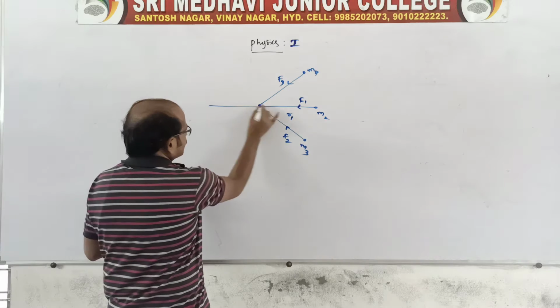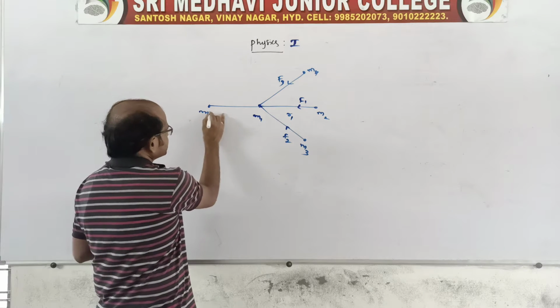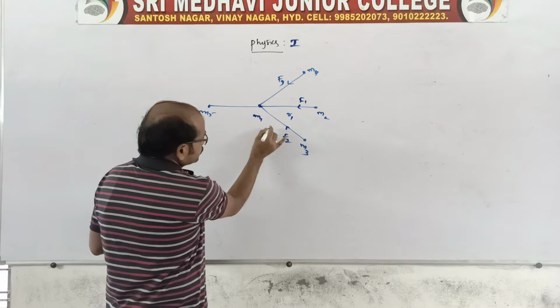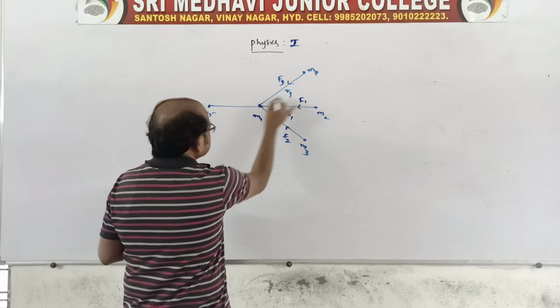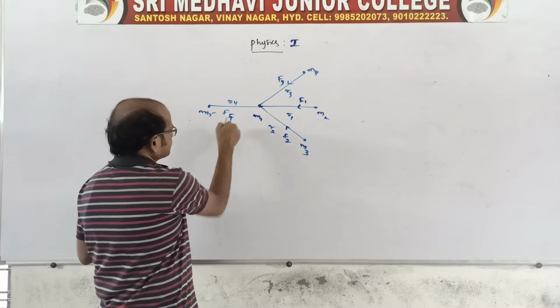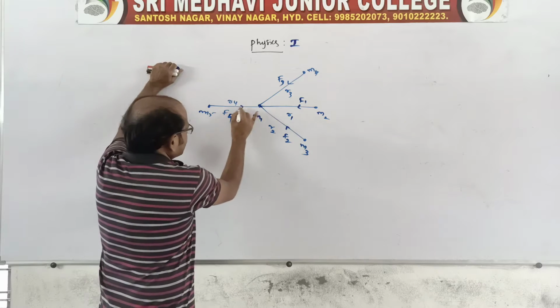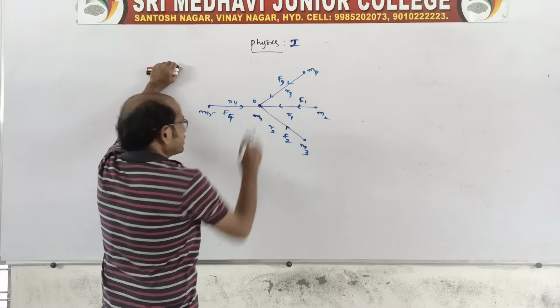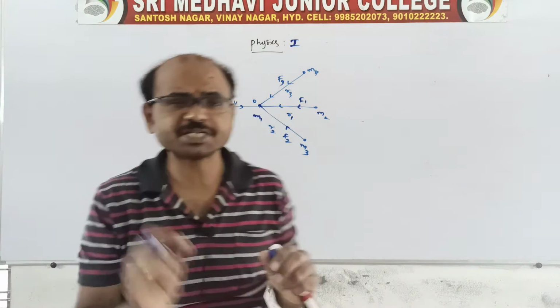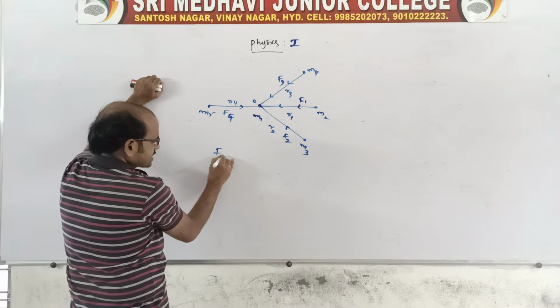Suppose you take another mass m5; the distances are r2, r3, r4, and the forces are f4, f5. All these forces are simultaneously acting at one point O. The principle of superposition says that the vector sum of all these forces gives a single force, which we can call the resultant.